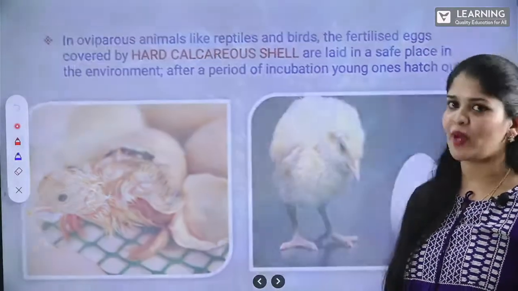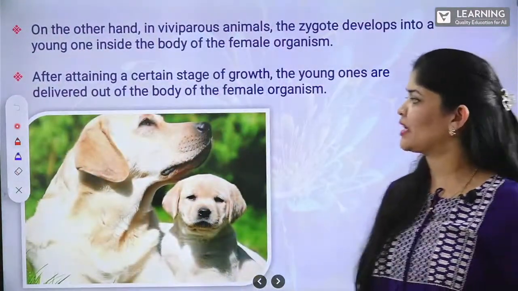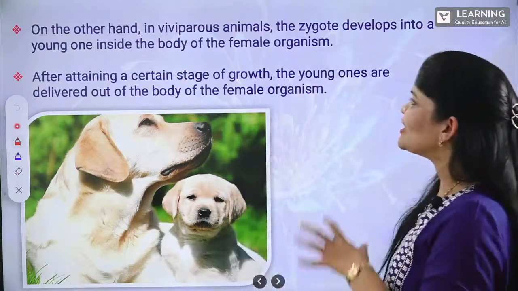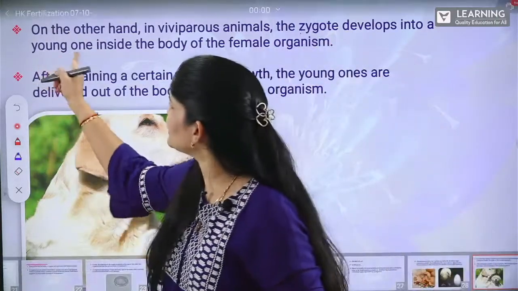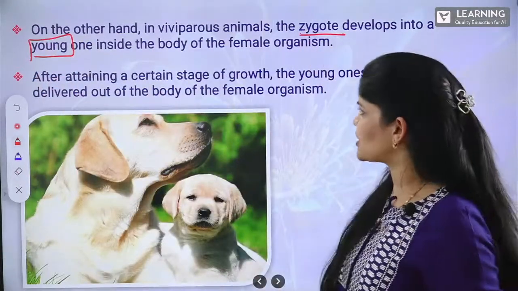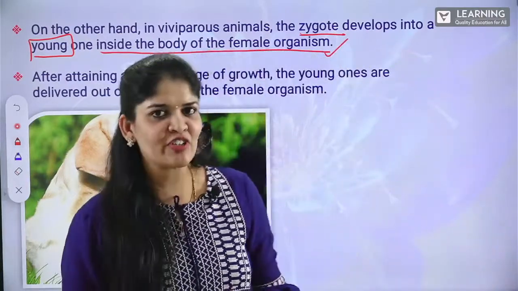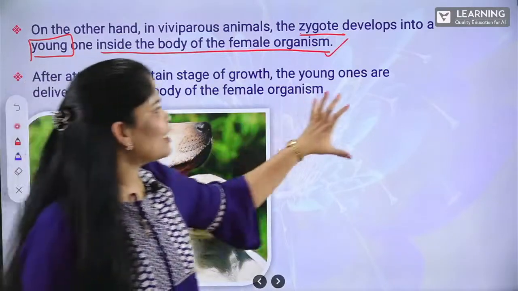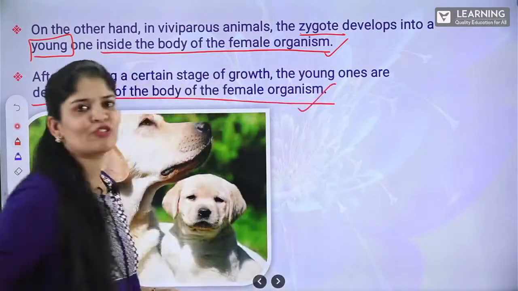Let's have a look at viviparous animals. This is a beautiful picture of the female individual giving birth to the young one. On the other hand, in viviparous animals, this is important, the zygote develops into young ones inside the body of the female parent. Inside the body of the female parent. After attaining a certain stage of growth, the young ones are delivered out of the body of the female parent.